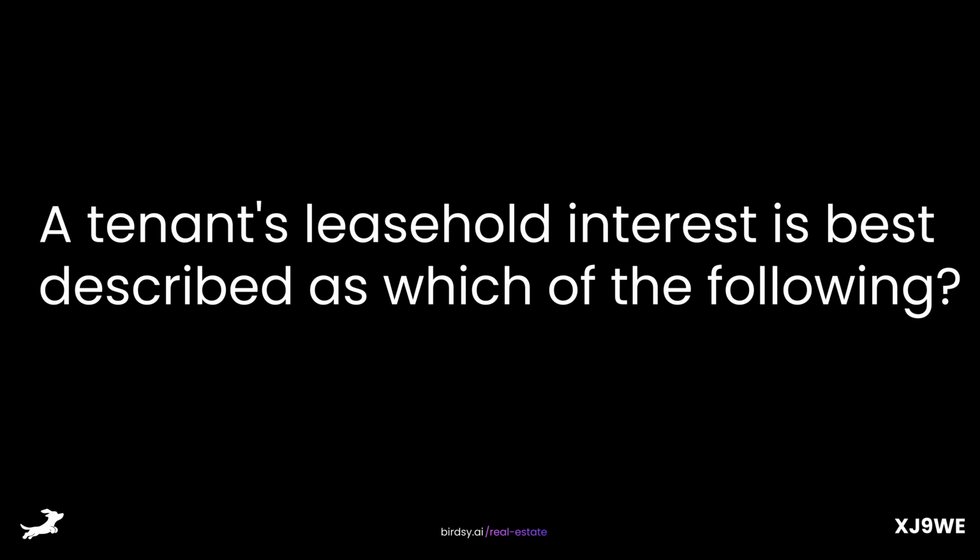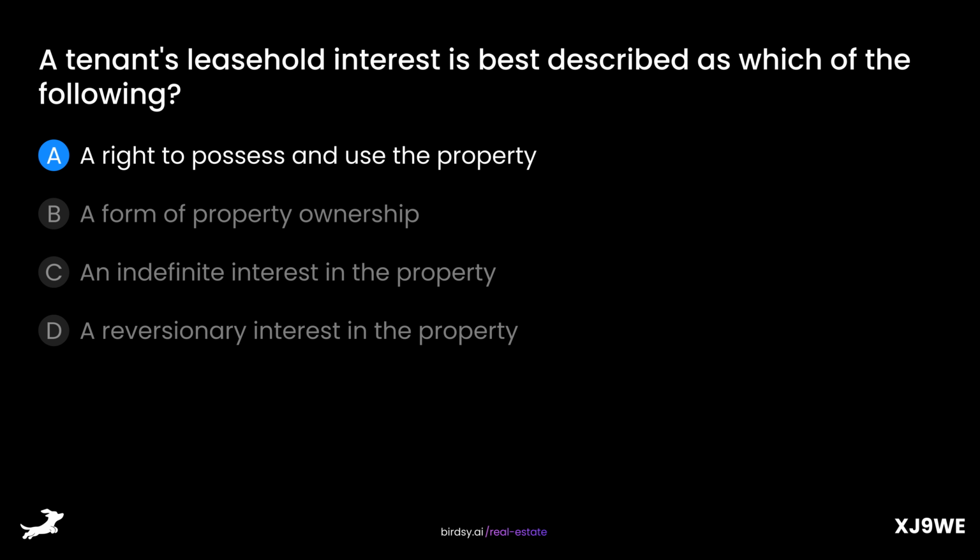A tenant's leasehold interest is best described as which of the following? Is it A. A right to possess and use the property? B. A form of property ownership? C. An indefinite interest in the property? Or D. A reversionary interest in the property? The answer is A. A right to possess and use the property.